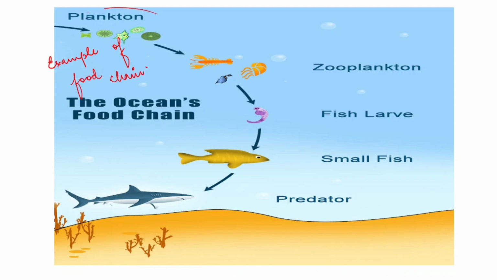Example of food chain. Phytoplankton eaten up by zooplankton, eaten up by fish larvae, eaten up by small fish, eaten up by large fish or predator. Clear? So if you see what we have seen in the food chain, what exactly happens? See, food chain is what?